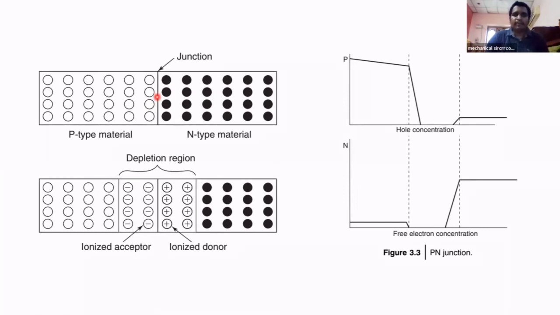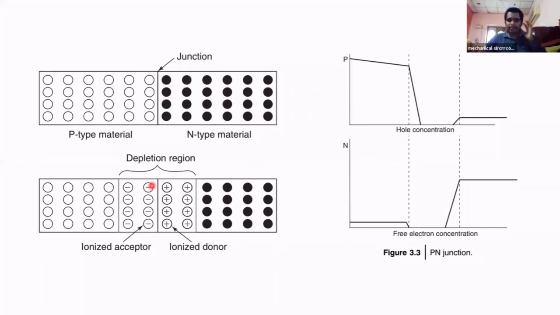Electrons and holes are crossing this junction. This process is called diffusion. This crossing of holes and electrons causes ions in the junction.